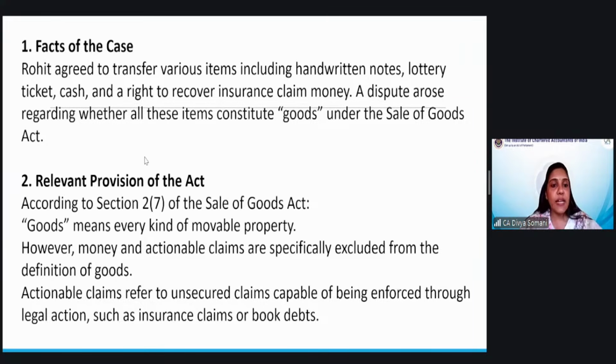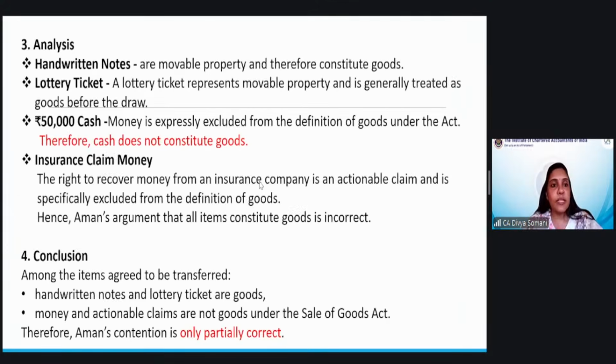I'm not reading the facts of the case. What is the relevant provision? In these kinds of questions you have to mention that it is related to Section 2 clause 7, which defines goods, and then you can substantiate it a bit and give some more examples. What are goods? What are not goods? And so on. So what is the final conclusion?